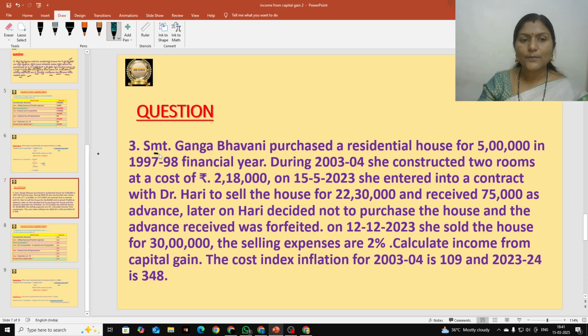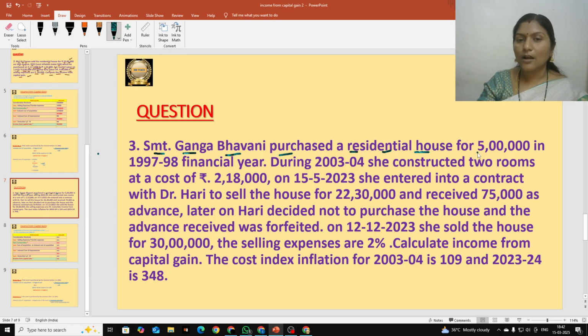So here Srimati Ganga Bhavani is the name of the assessee. She purchased a residential house. House means building. So how many years period should we take into account to determine whether the asset is short term or long term? A 2 years period will be taken. If the asset is used and sold within less than 2 years, then we treat it as short term. If the assessee uses that asset for more than 2 years, then we call it a long-term capital asset. So let us see when she purchased and when she is selling.